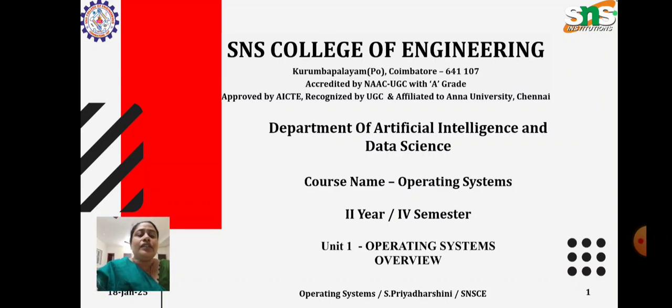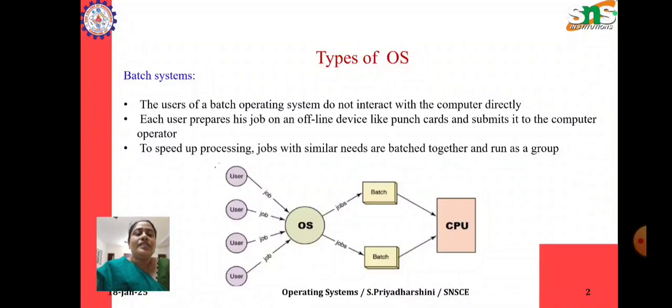Today we are going to continue with the lecture series Operating Systems. Under that we are seeing about the overview of operating system. In the previous session we saw what is an OS. To remind you, we saw the definition of OS. The definition of OS goes like that.